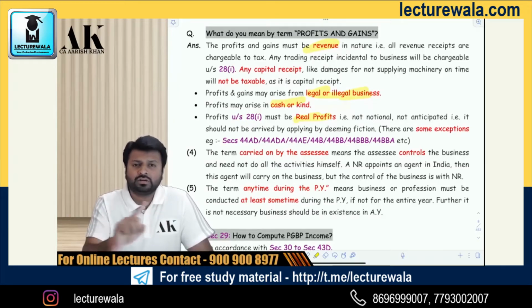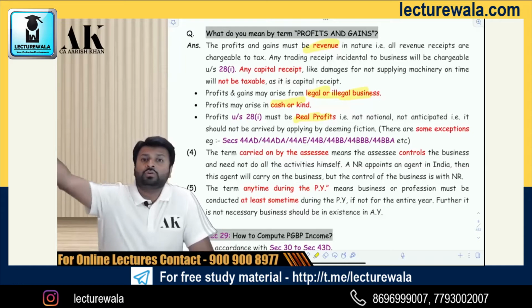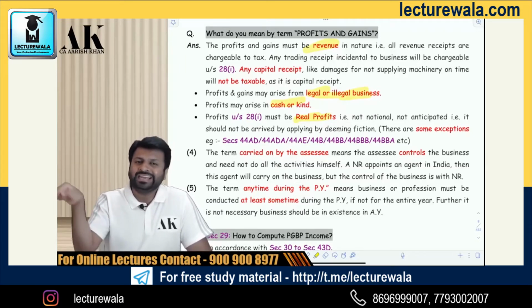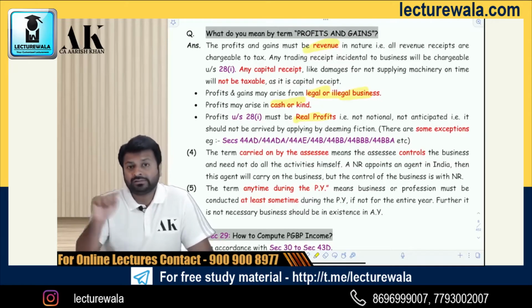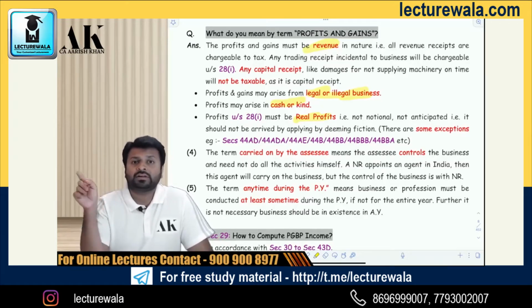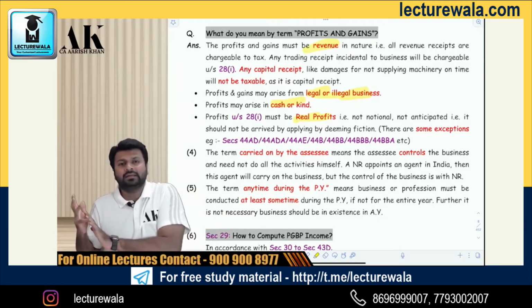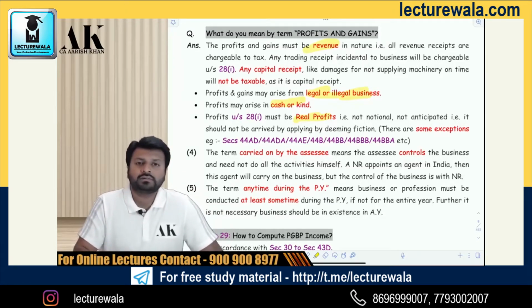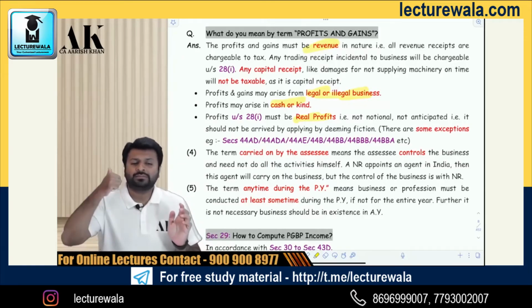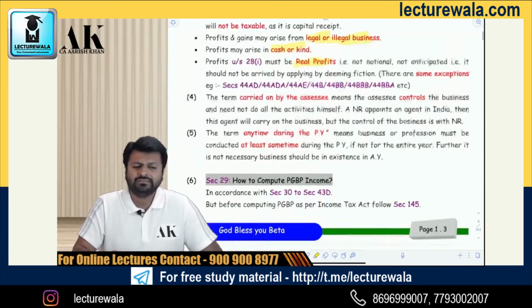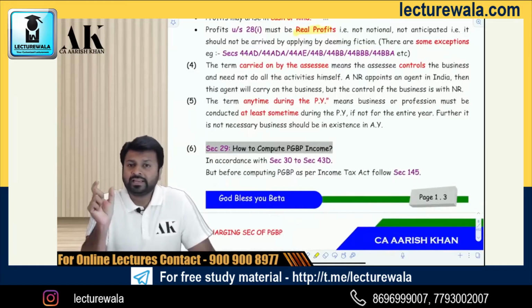If you wish to charge a notional profit, an anticipated profit, a deemed profit, you have to make a separate section for that. The way the government has made 44AD, 44ADA, 44AE and many other sections. The government has made a separate section. 44AD, 8% of turnover, a separate section is made. 44ADA, 50% of gross receipt, a separate section. So in those sections, what is happening? In those sections, a notional income is getting charged of the assessee and not the actual income. I hope you are clear with this. Therefore, profits and gains are supposed to be real, are supposed to be revenue, are supposed to be legal, illegal, both, are supposed to be cash in kind. It doesn't matter.